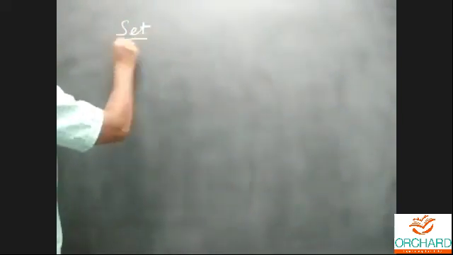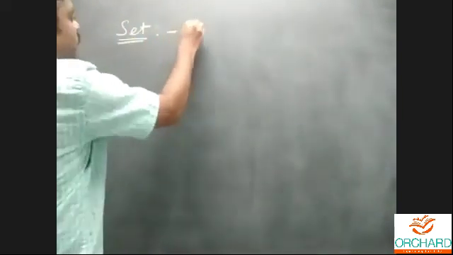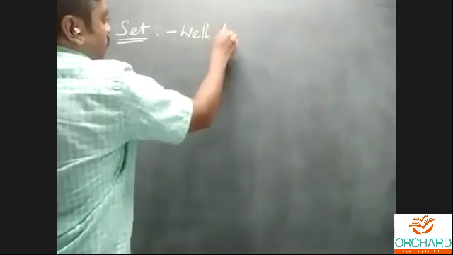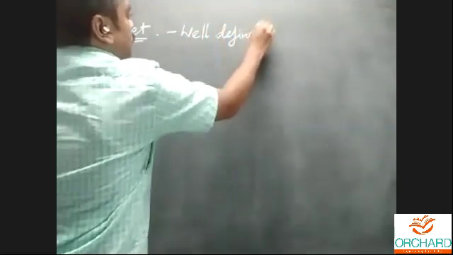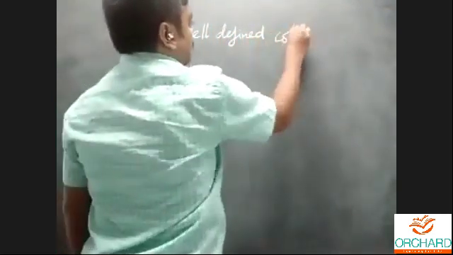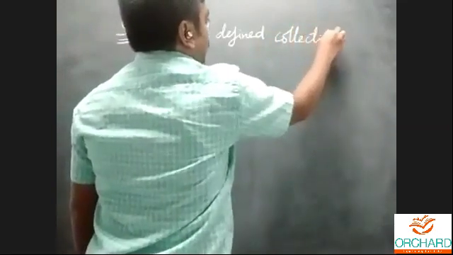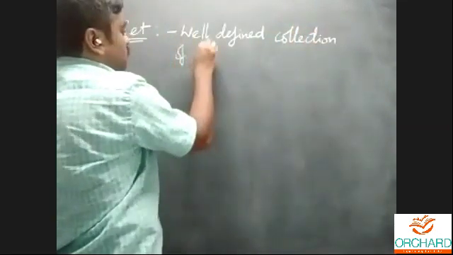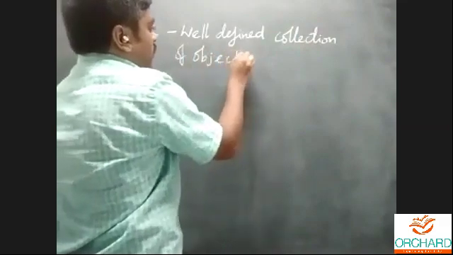First, they will give a definition for set. What does set mean? Set is a well-defined collection of objects. The key point is well-defined: a well-defined collection of objects. Okay, this is the definition for set.